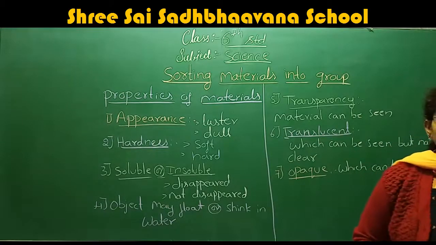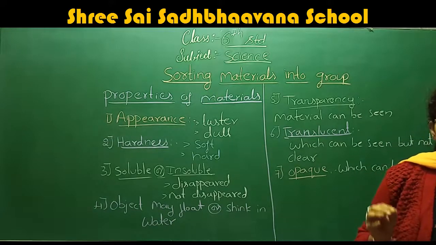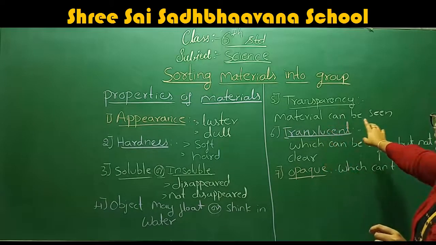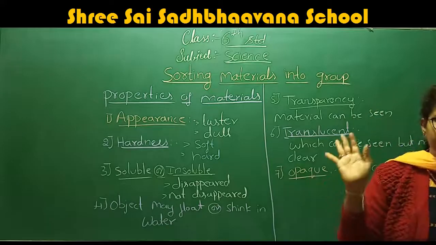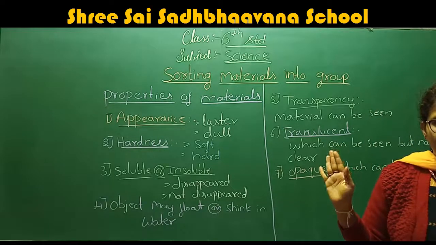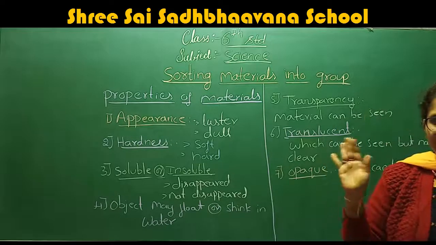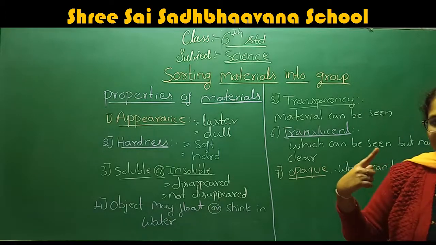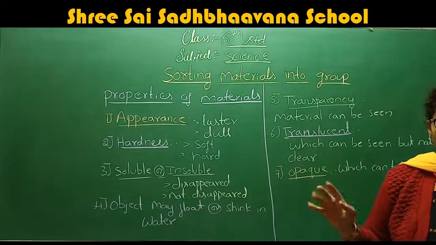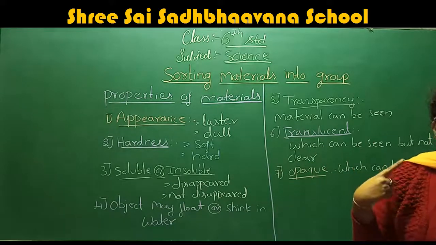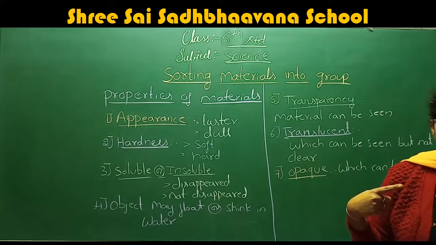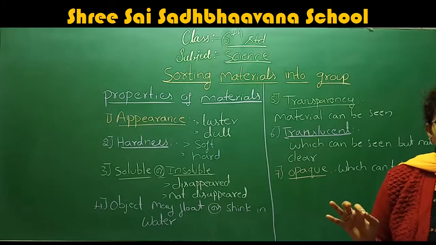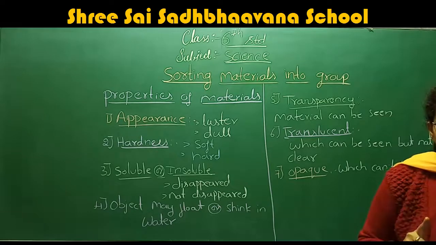What is transparency? Any material which can be seen through with the naked eye. Example, glass. In the glass, we can see other materials. Therefore, we call this material a transparent material. All glasses are transparent in nature. Water is also a transparent liquid.